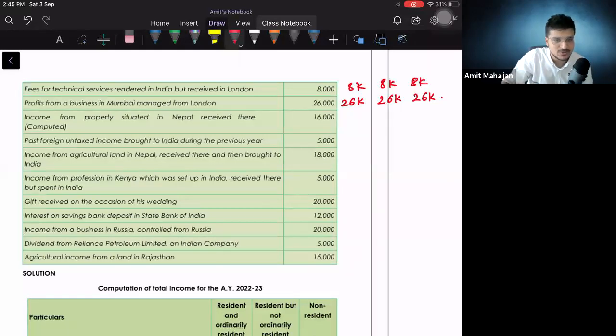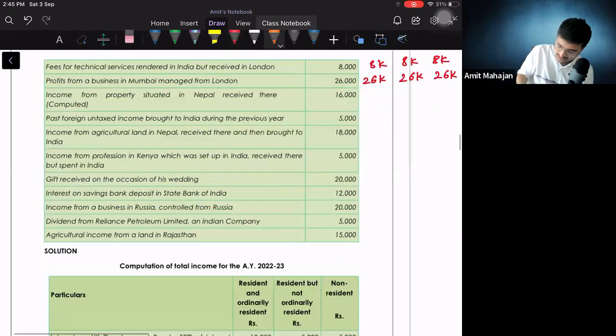Income from property situated in Nepal received there, computed. Again it says computed, meaning we are not required to reduce 30%. It is not an Indian income. It is a foreign income, right? If it is a foreign income, for ROR, which always hangs over it, 16,000 is taxable. For the others, not taxable. Correct. Next, move ahead.